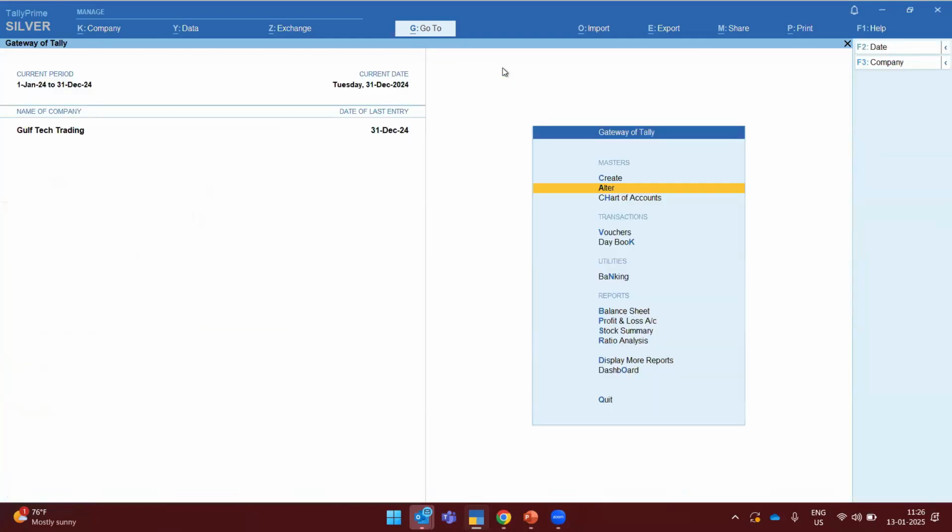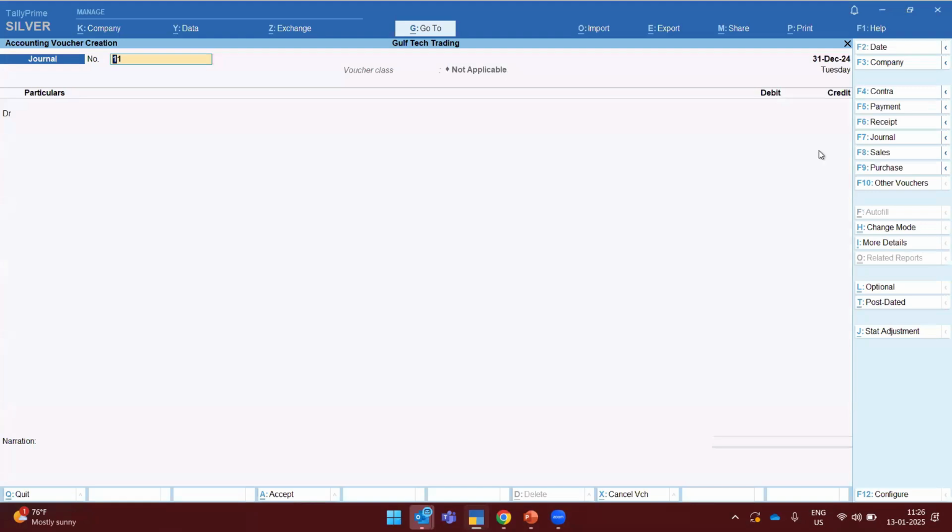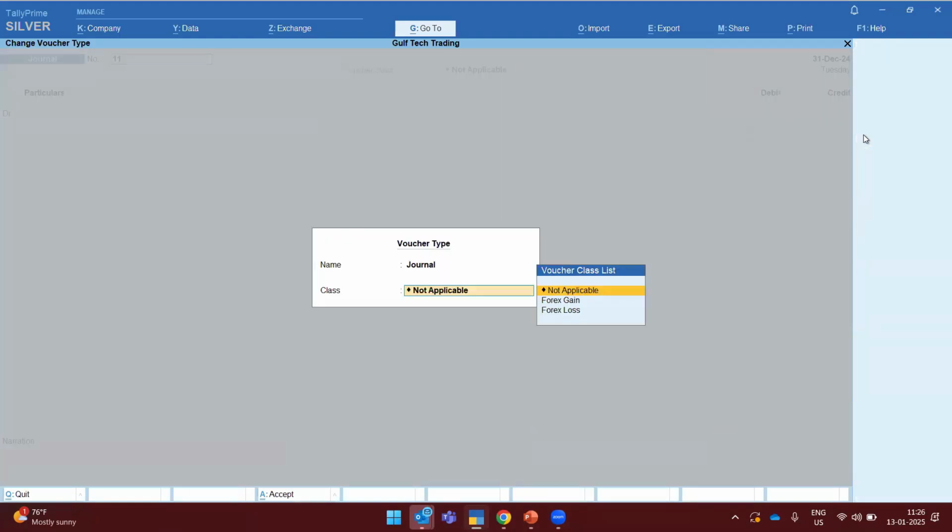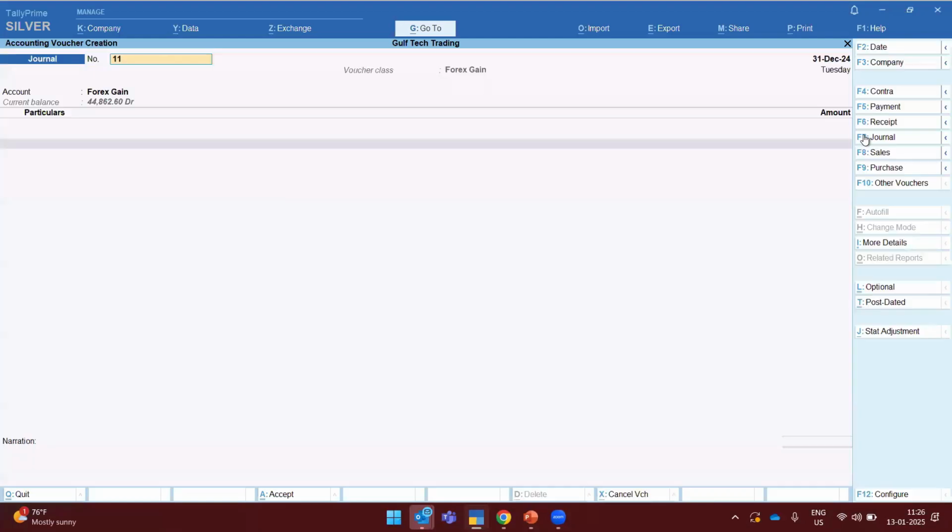And again, we have to come to Gateway of Tally, Voucher, and again F7. To select a particular voucher type, I'll be clicking on F7 and you can see that if you have created the voucher class, the class option will appear when you click on voucher type. So if you don't have any class, it will directly take you to the journal voucher. So I'll be selecting Forex gain. So in the account, the Forex gain ledger is already selected because I have already selected the particular ledger in the voucher class itself. So again, no need to select any. So you have to make sure the particular entry is recorded in the last financial year.